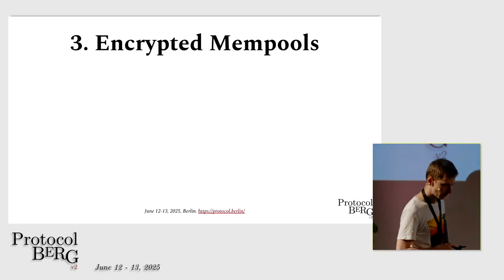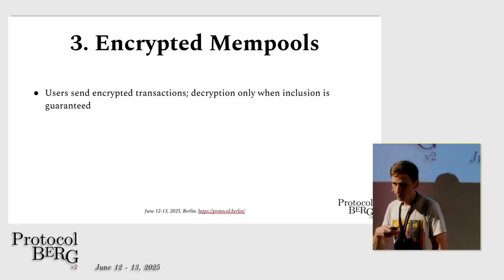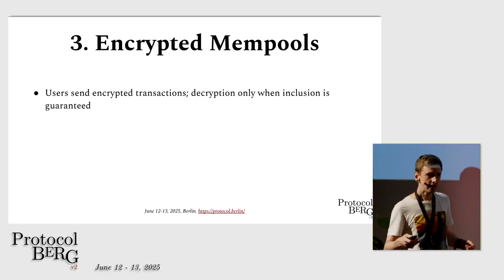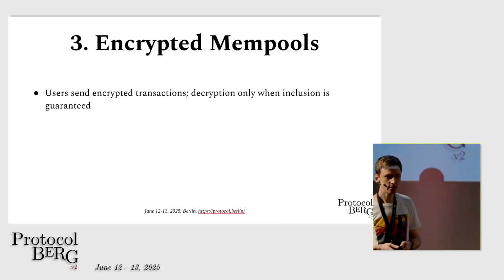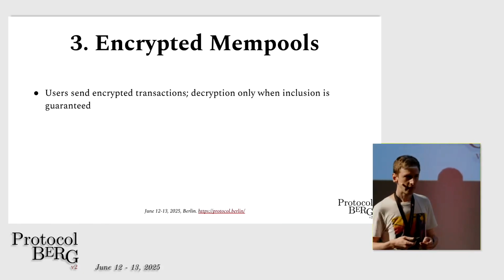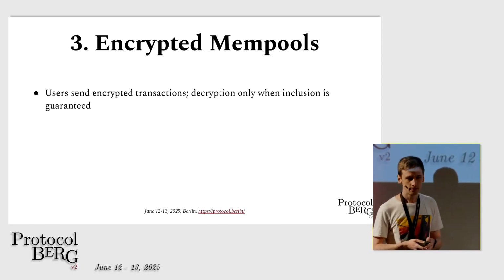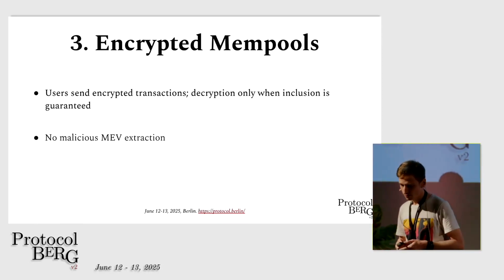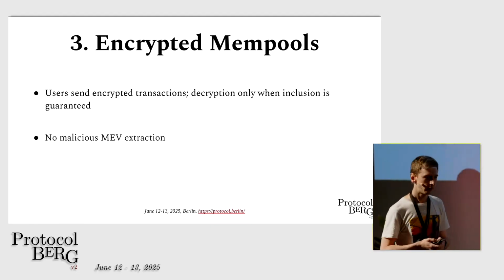And then finally, encrypted mempools. Encrypted mempools are the idea of users sending transactions to the network, but not in plain text, but rather in encrypted form so that no one can actually see the content of the transaction. And the decryption of the transaction only happens when inclusion is guaranteed. And this allows, for example, to prevent malicious MEV extraction from user transactions.